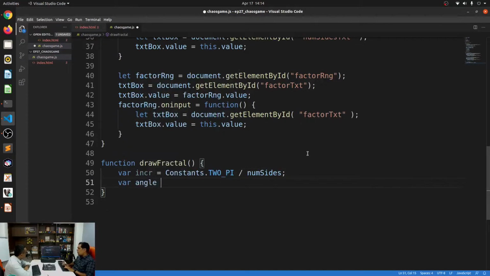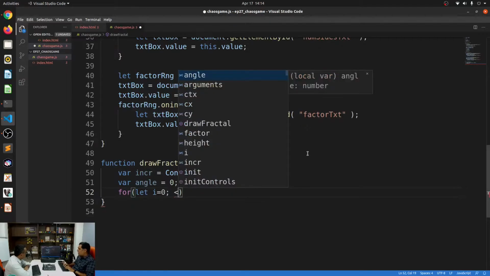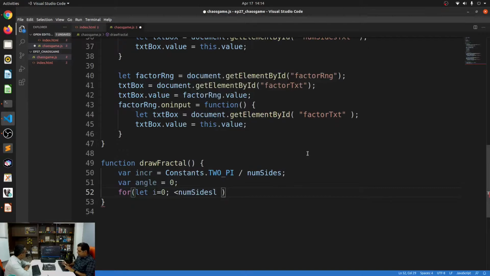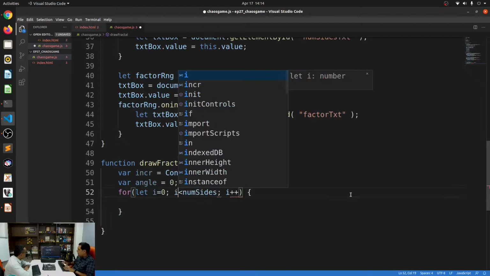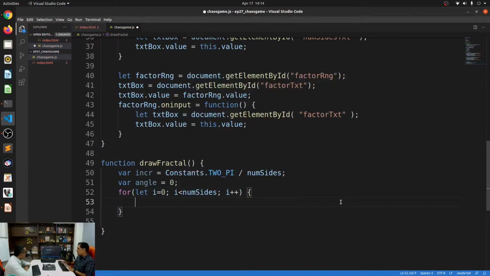I'm going to say start angle is equal to 0, and I'll say for let i equal to 0, i less than number of sides, i plus plus. So basically draw that many vertices.